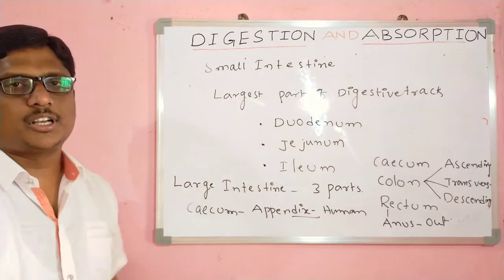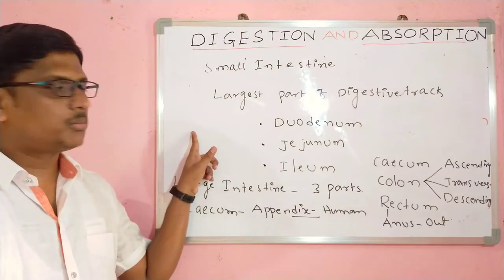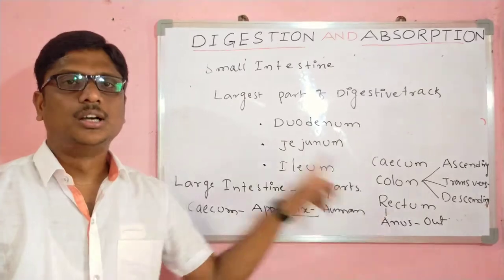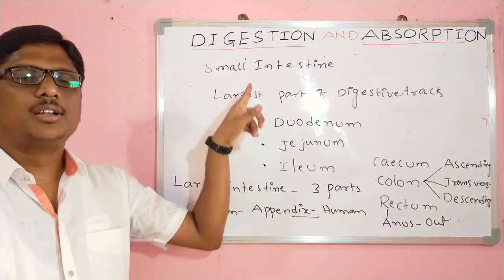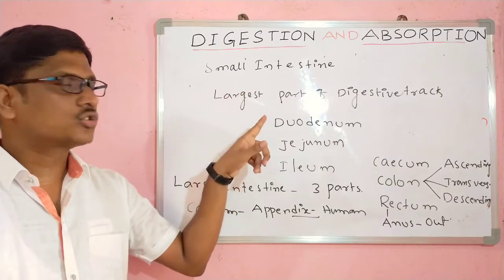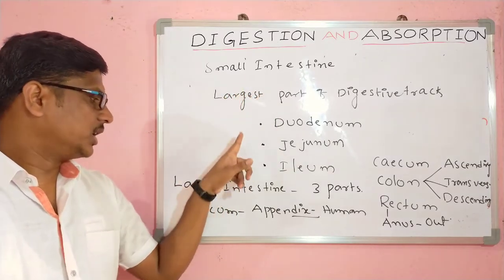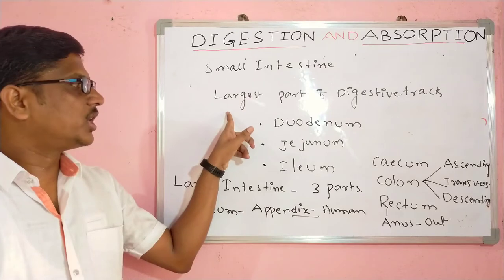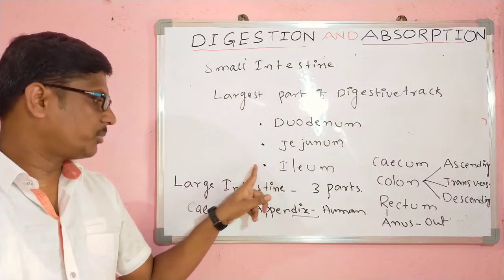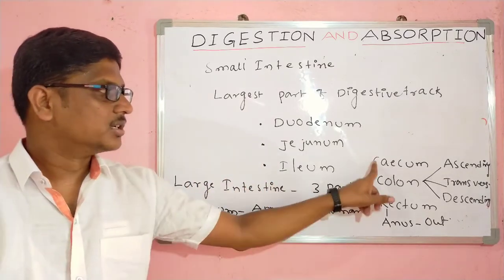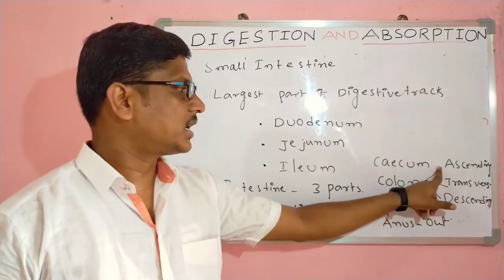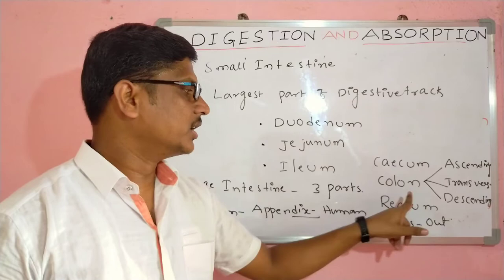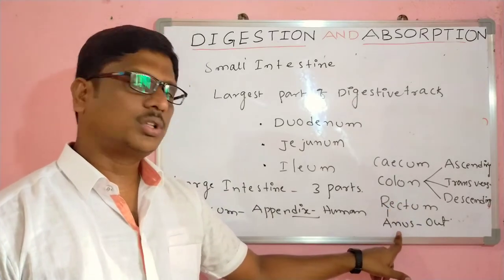This is the total alimentary canal. The alimentary canal starts with the mouth and finally ends with the anus. The mouth opens into the buccal cavity, the buccal cavity opens into the pharynx, then the esophagus, then the stomach, then the small intestine, then the large intestine. The small intestine has duodenum, jejunum and ileum, and the large intestine contains cecum, colon and rectum. The colon contains ascending, transverse and descending parts. Finally, the rectum opens out through the anus.